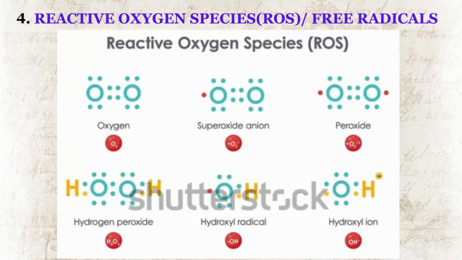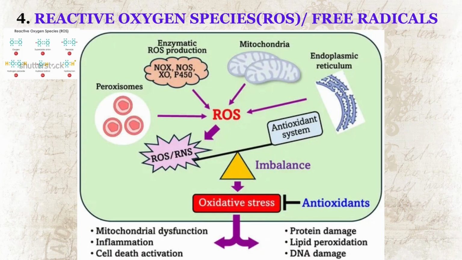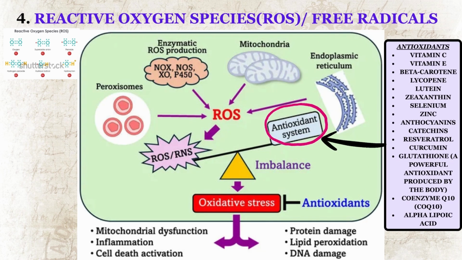Reactive oxygen species or free radicals. These are unstable molecules with an unpaired electron. Think of them as sparks that start fires. They attack membranes, lipid peroxidation, misfold proteins, and break DNA. We normally have firefighters, antioxidants like glutathione, vitamins E or C to put them out. In severe injury, the fires overwhelm the firefighters.